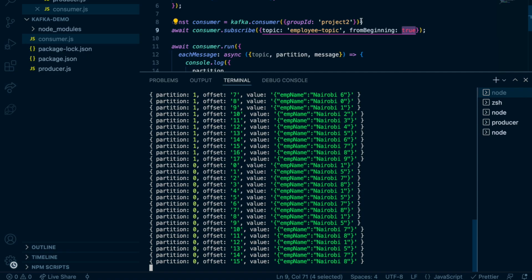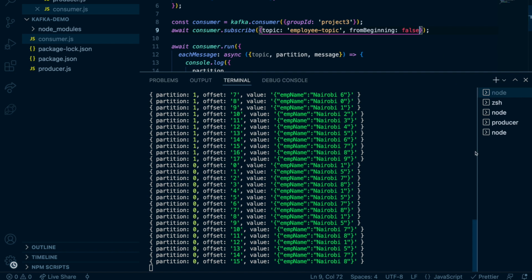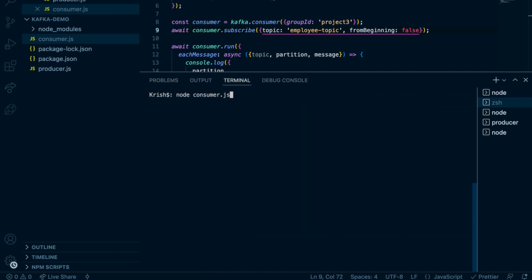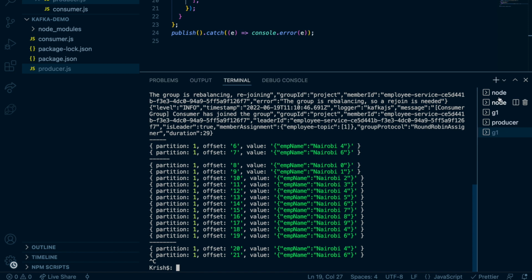So now I'm going to start another consumer, the project 3 consumer, but with from beginning set to false. I'm going to use this one, and start this consumer. Now the consumer started, still listening to all 3 partitions, but did not get any messages. Why? Because we said from beginning is false. Okay, so let's do a different demo.